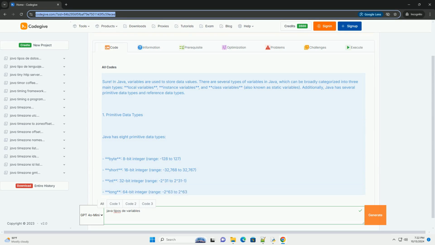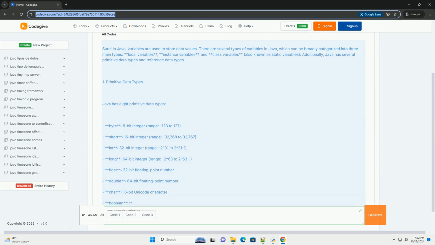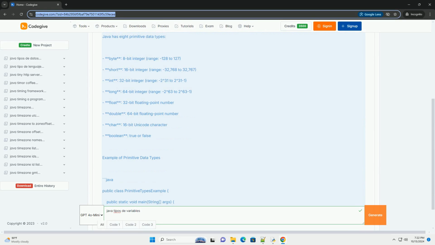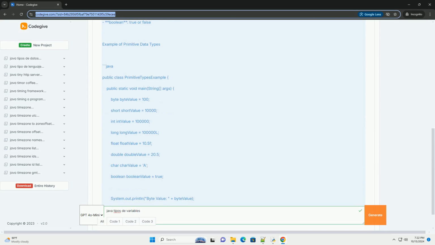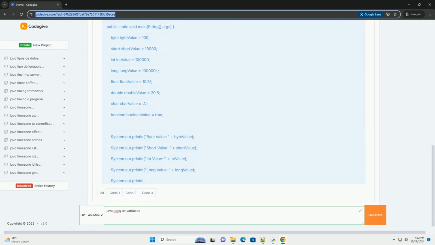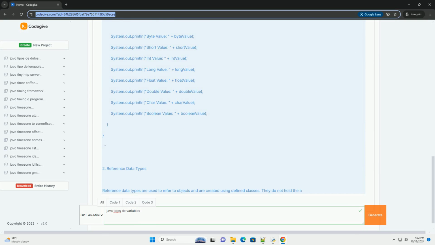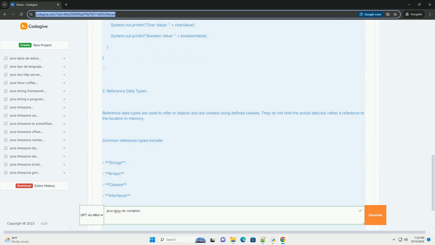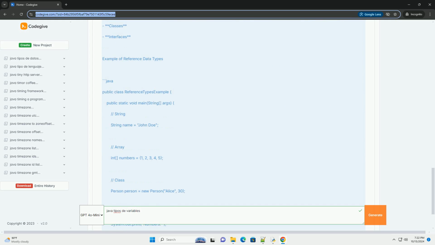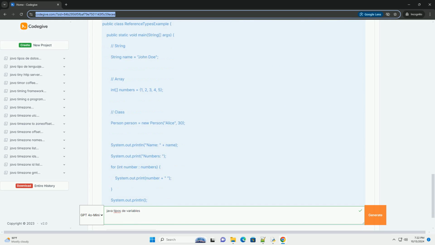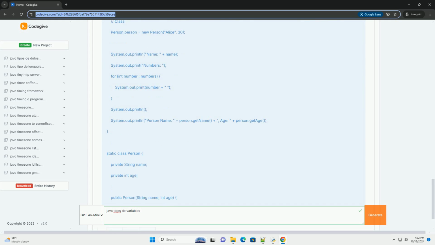Sure. In Java, variables are used to store data values. There are several types of variables in Java, which can be broadly categorized into three main types: local variables, instance variables, and class variables, also known as static variables. Additionally, Java has several primitive data types and reference data types.